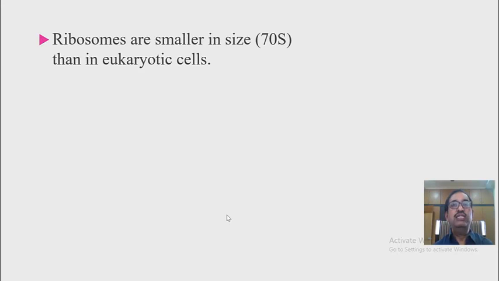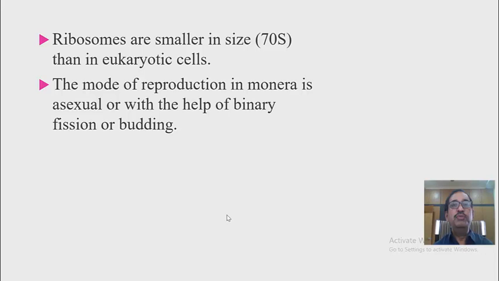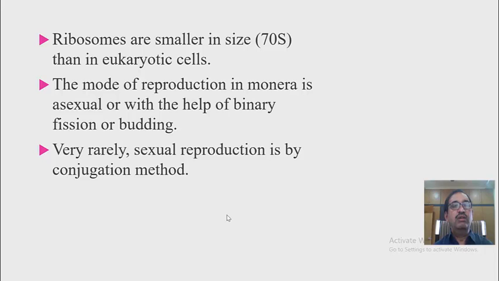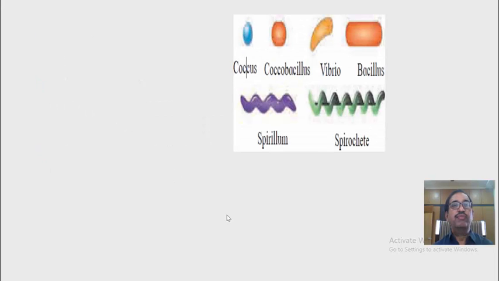Ribosomes are smaller in size and are of 70S or prokaryotic type. The mode of reproduction in Monera is asexual, with the help of binary fission or budding. Very rarely, sexual reproduction occurs by the conjugation method.